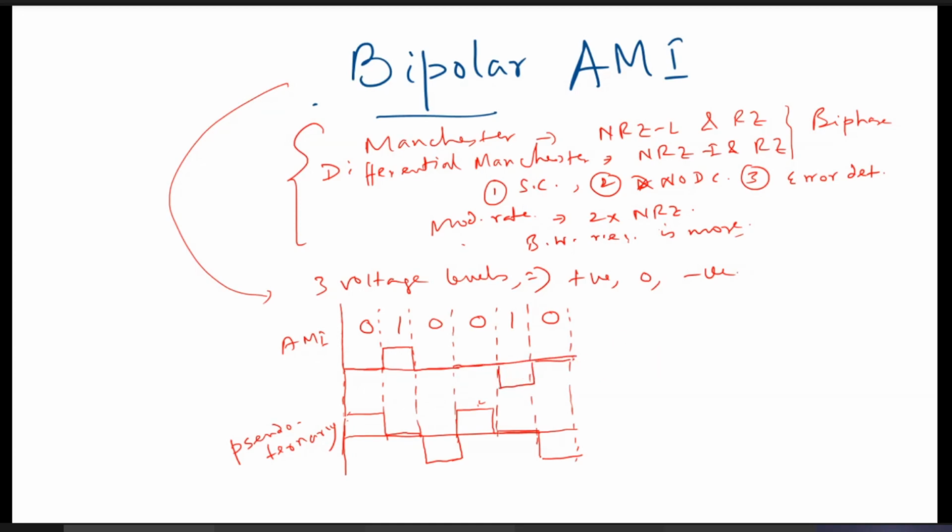If certain drift is here, then the synchronization will be lost. But since the voltage level varies between positive and negative, it is constant, so there will be no DC component. And in this case for a long sequence of 0, the voltage remains constant, but its amplitude is 0. So for the DC aspect, it is highly desirable. There will be no DC component in this case, right?